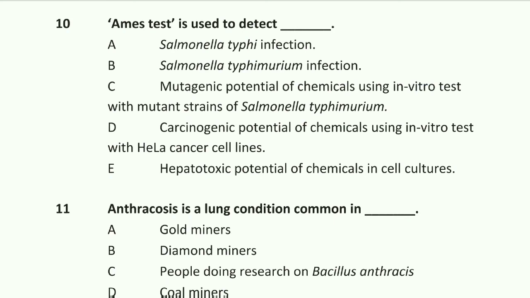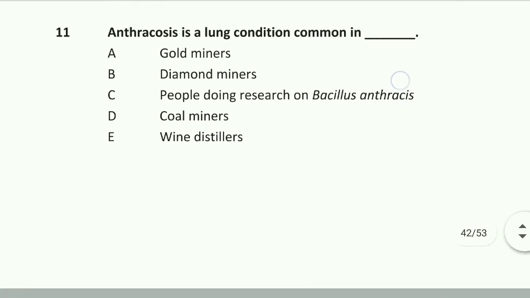Question number 10: the Ames test is used to detect the carcinogenic potential of chemicals using an in vitro test with HeLa cancer cell lines. Option D is right. Question number 11: anthracosis is a lung condition common in coal miners. Option D is right, coal miners.